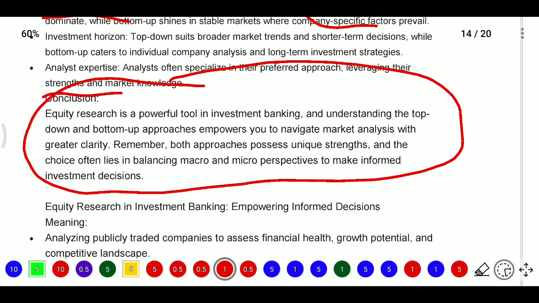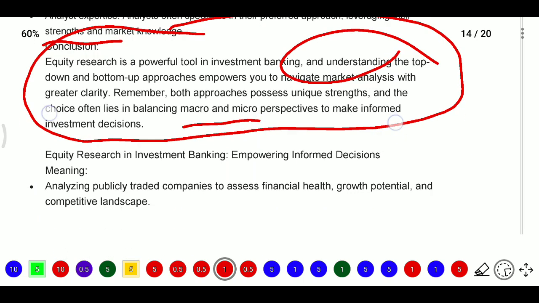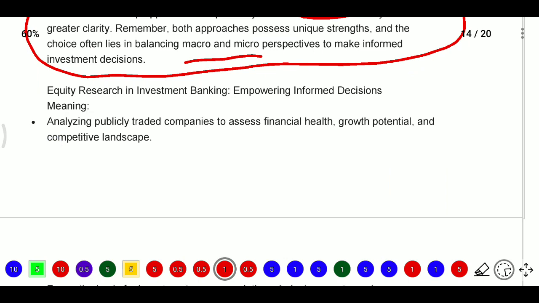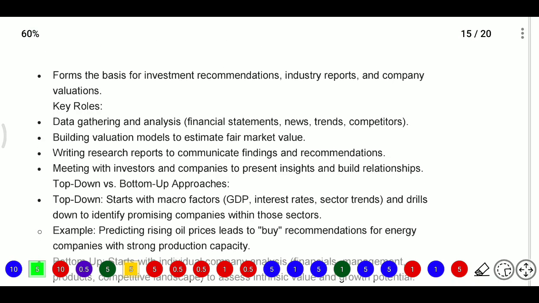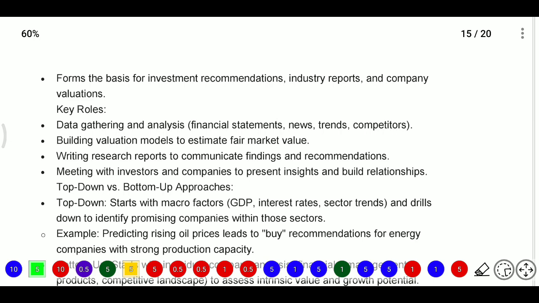So these are powerful tools in investment banking. Understanding the top down and bottom up approaches empowers you to navigate market analysis with greater clarity. Both approaches possess unique strengths, and the choice often lies in balancing macro and micro perspectives. They inform investment decisions majorly. Their role here is that equity research in investment banking empowers informed decisions. You will analyze public data, assess financial health, growth potential and competitive landscape, and form the basis of investment decisions, industry reports and company valuations.